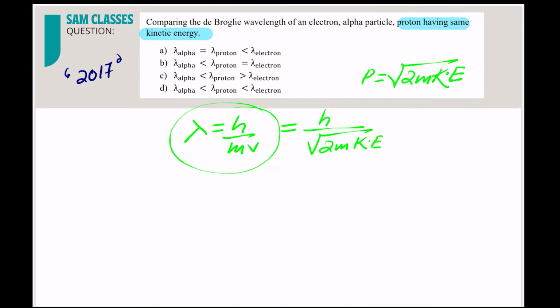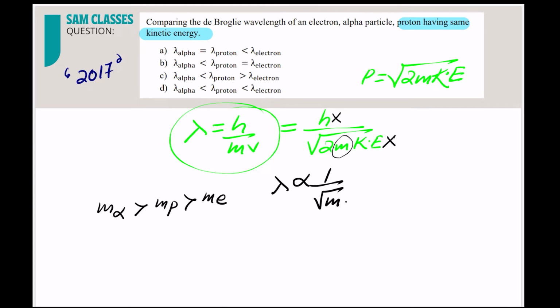So my kinetic energy is the same. They said they have the same kinetic energy. Remove it. They have the same h, and 2 is constant. So lambda is inversely proportional to root of mass. Now you know the mass of alpha is more than the mass of proton, which is more than the mass of electron. This is a very similar question, correct?